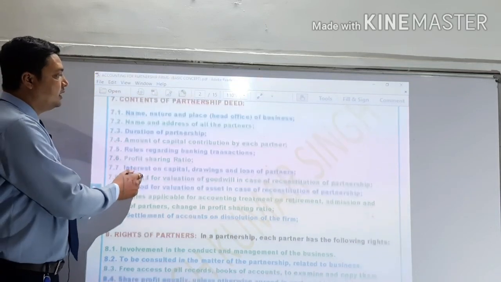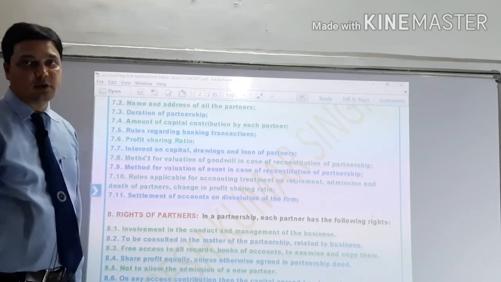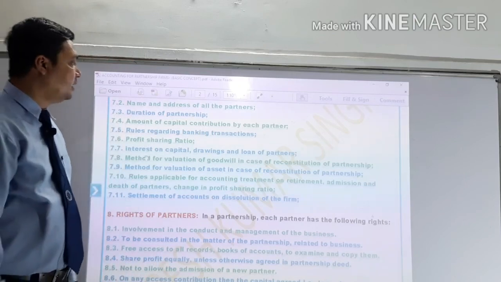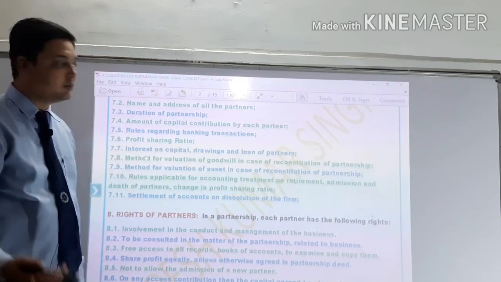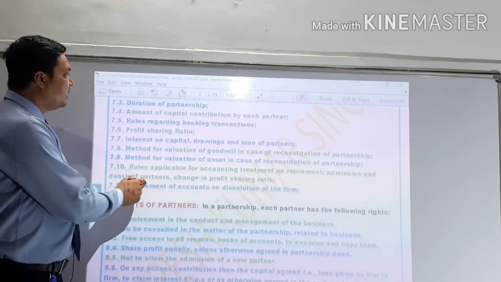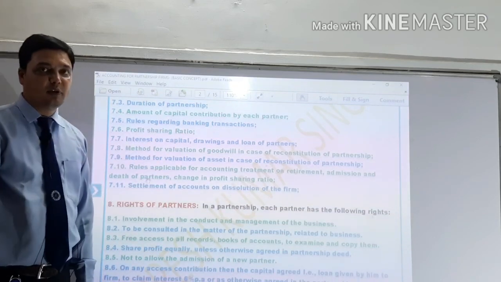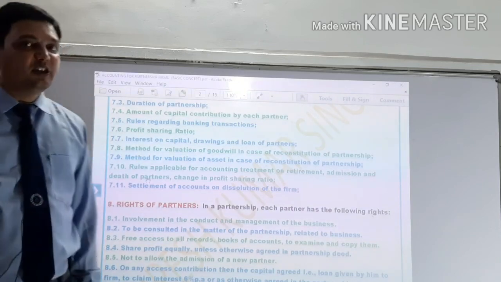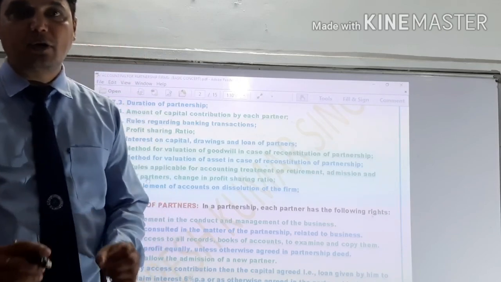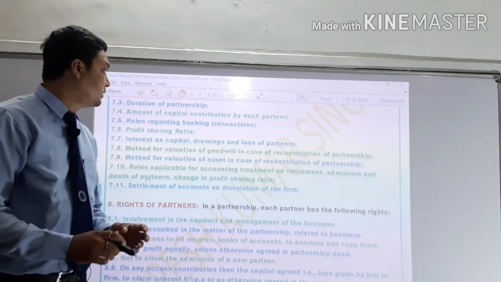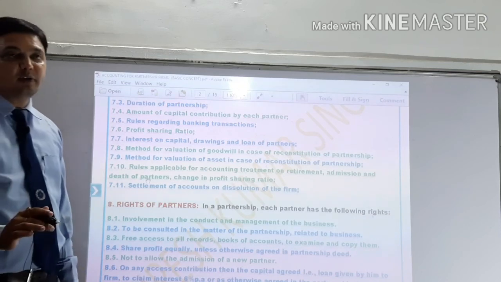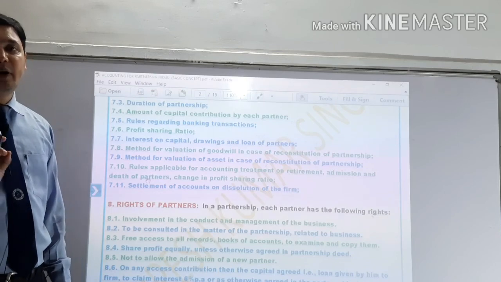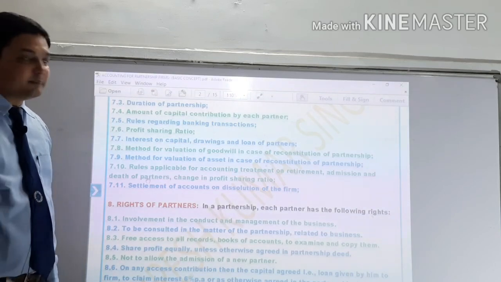Second content is the names and addresses of all the partners. That means in the deed we also write down the name of each partner individually and their addresses, that is, where they reside. Then the third one is the duration of partnership. And after that, the amount of capital contribution by each partner is also mentioned in the deed. It is not necessary that every partner contributes an equal amount to the business as capital.